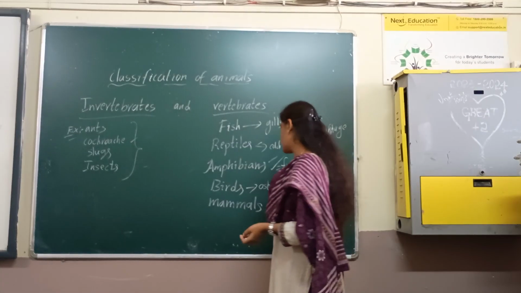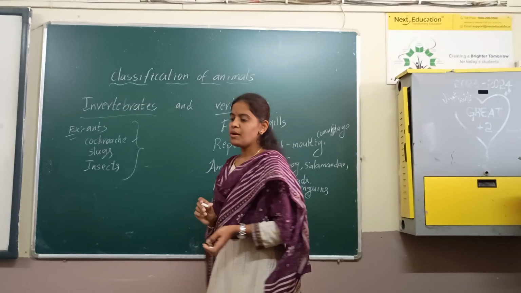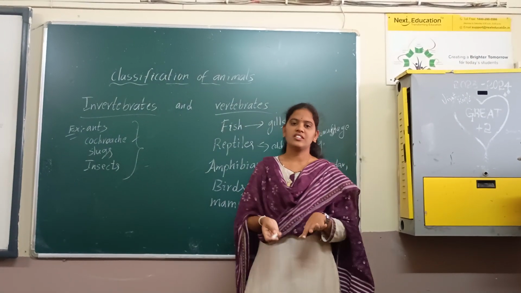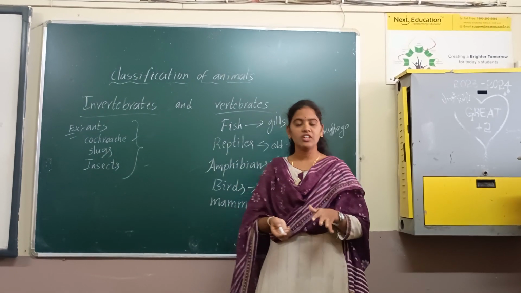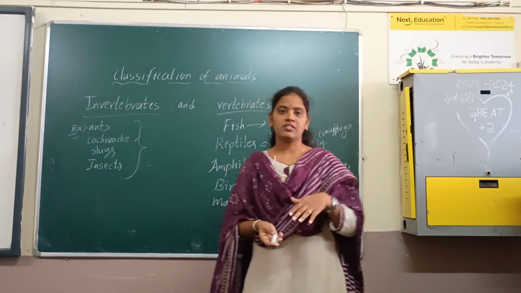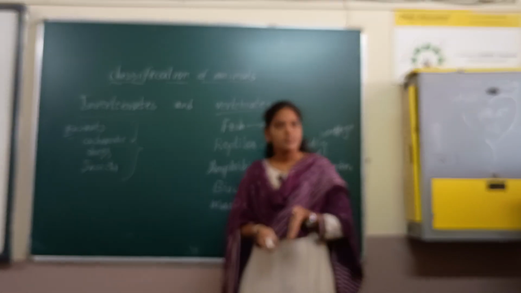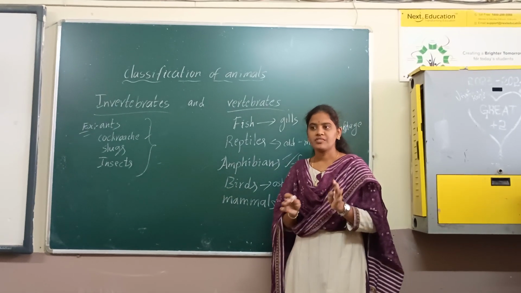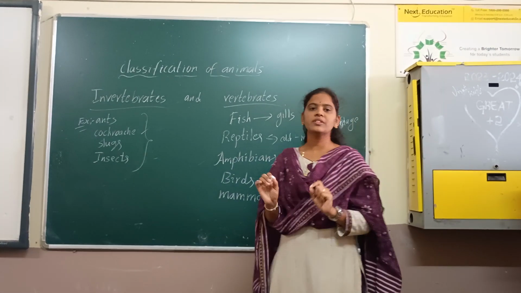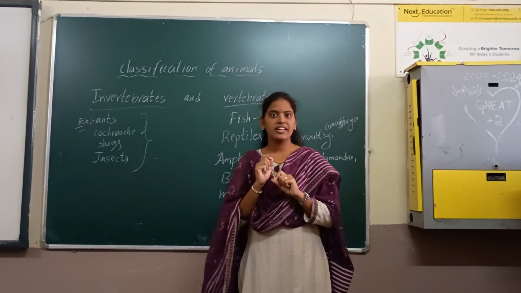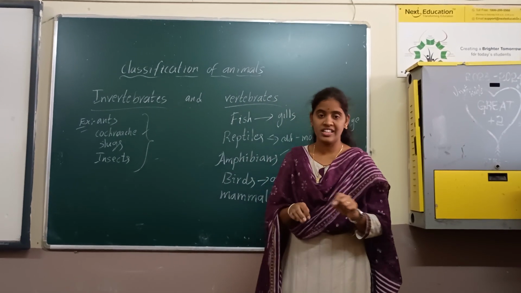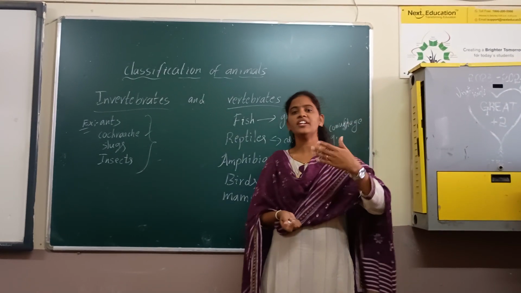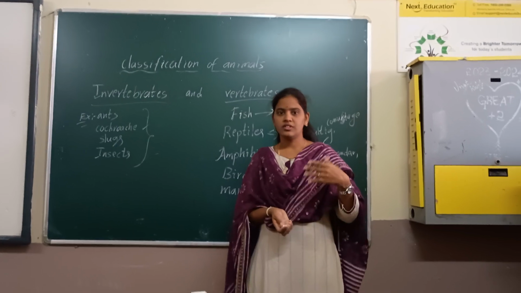Now we are going to discuss the mammals. See, mammals are warm-blooded animals. Most of the mammals give birth to their babies directly. Maximum 90% of the mammals have hair on their bodies, hair-like structures on their bodies, and they feed their babies directly. All the mammals can feed their babies directly.